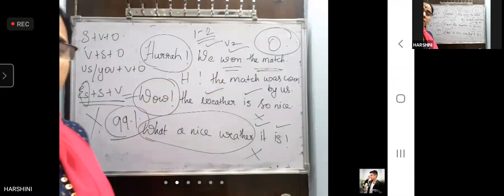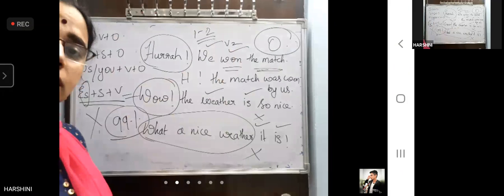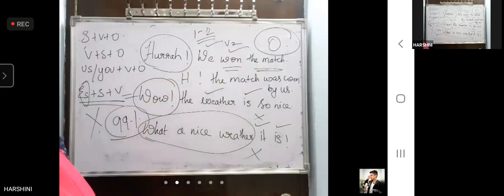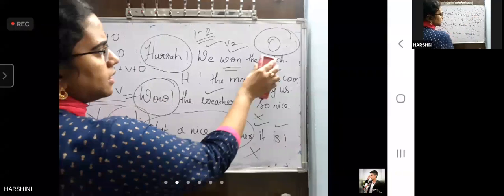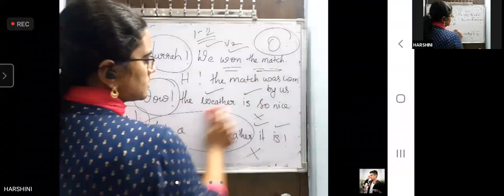So in grammar books also, even in Wren and Martin or any other book, you won't find passive voice for exclamatory sentences. But we can't say 100% that we can't change them into passive voice. 1%, 2% we have a chance for special sentences like this.